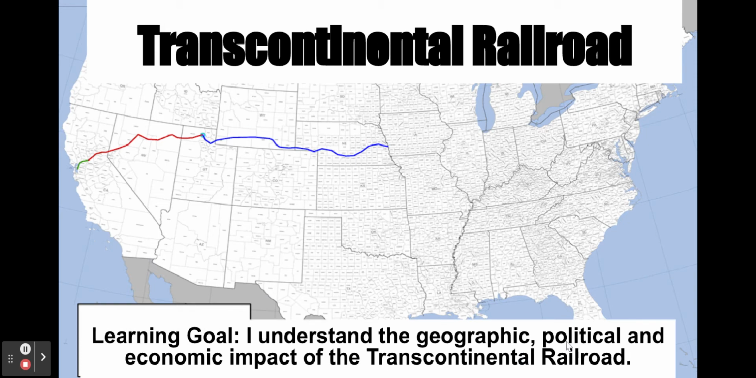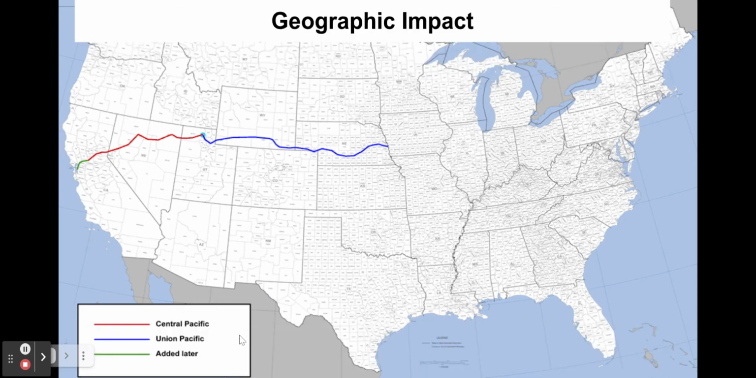When we're talking about politics, we're talking about laws and actions that the government passes to encourage people to do or not do certain things. And when we're talking about economics, we're talking about money and businesses. So the geographic impact of the Transcontinental Railroad: mainly two main things.